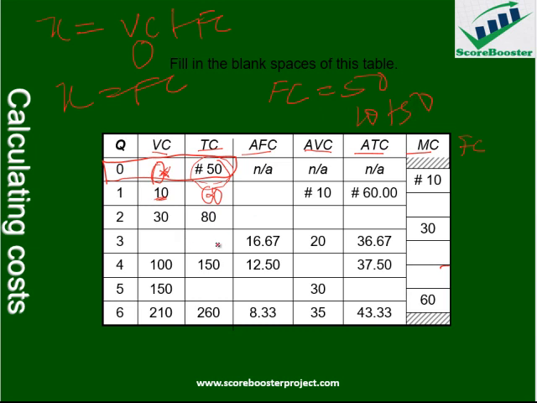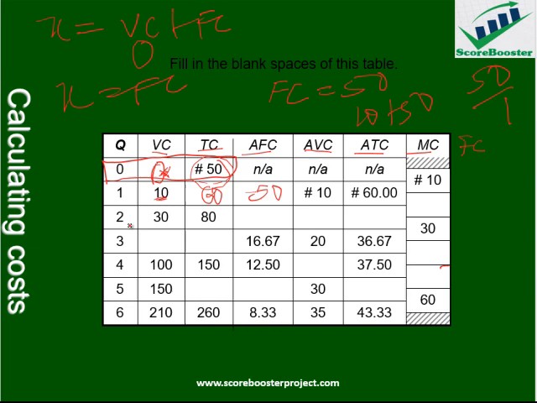Then also when you come to this point, average fixed cost. What is average fixed cost? Average fixed cost is total fixed cost divided by output. Here it is also 50 because our total fixed cost is 50 and quantity is 1, so we have 50 here. What of here?